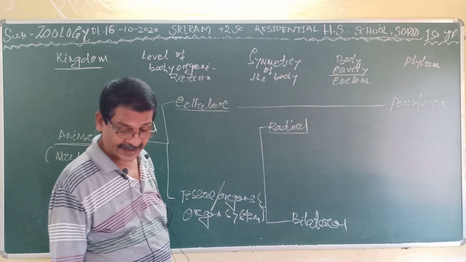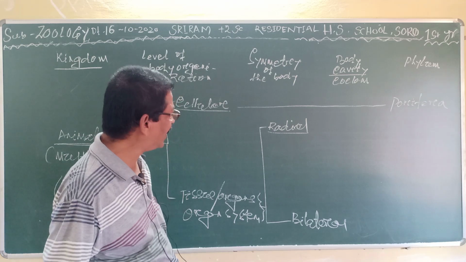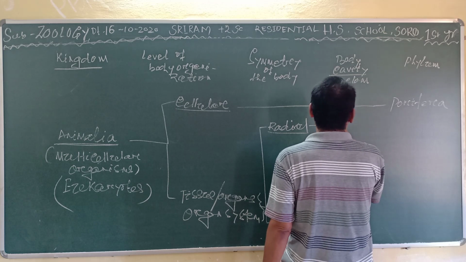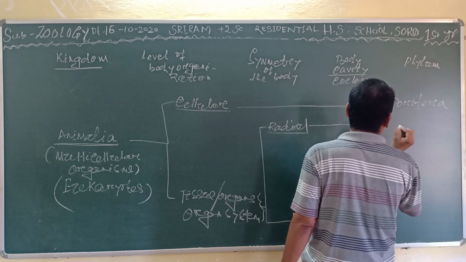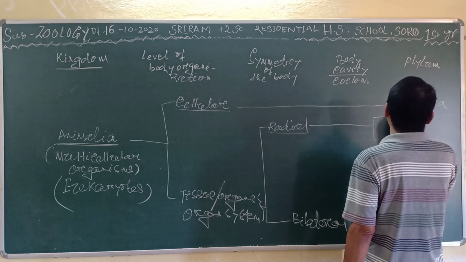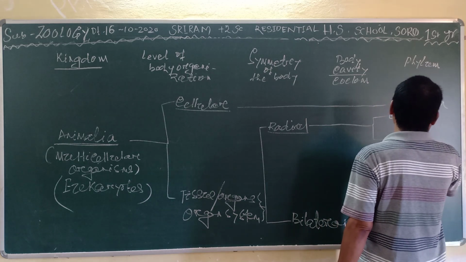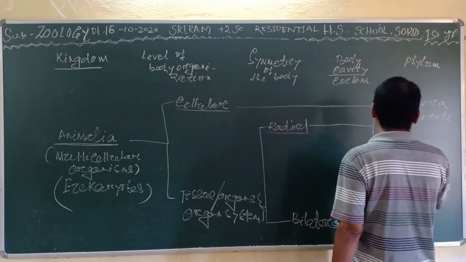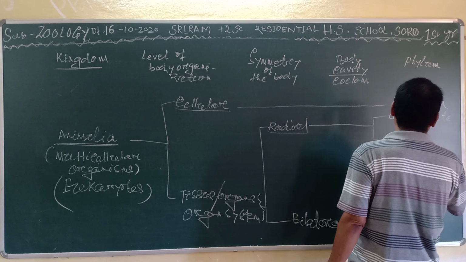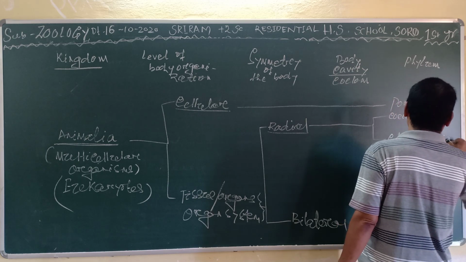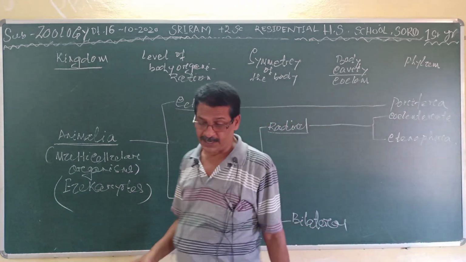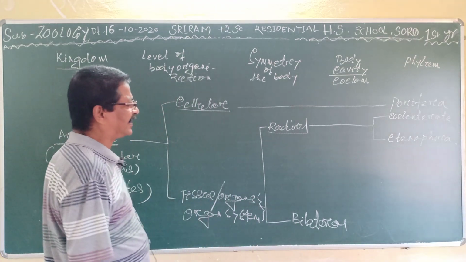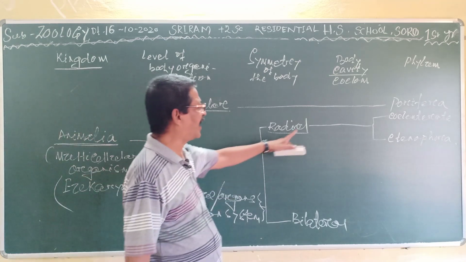And the radiates have two phyla. One is the coelenterates, another is Ctenophora. Clear? One is coelenterate, another is Ctenophora. So this is under the radial.